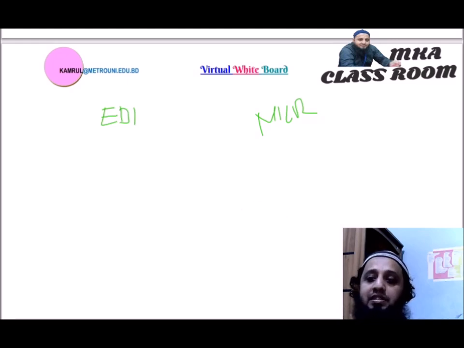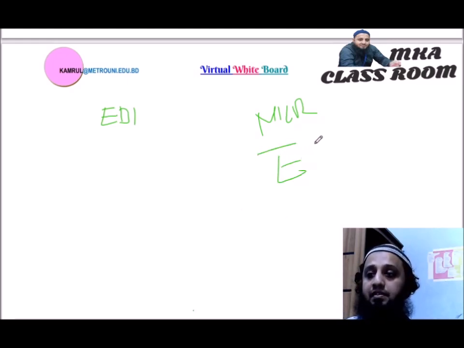Then we will see the clearing service, ECS, electronic clearing service. That is also a medium.